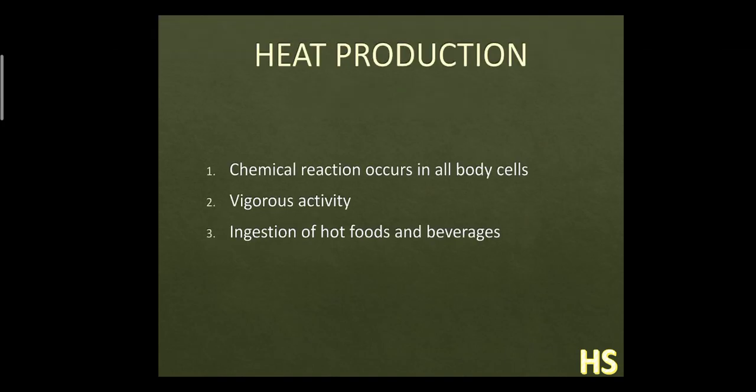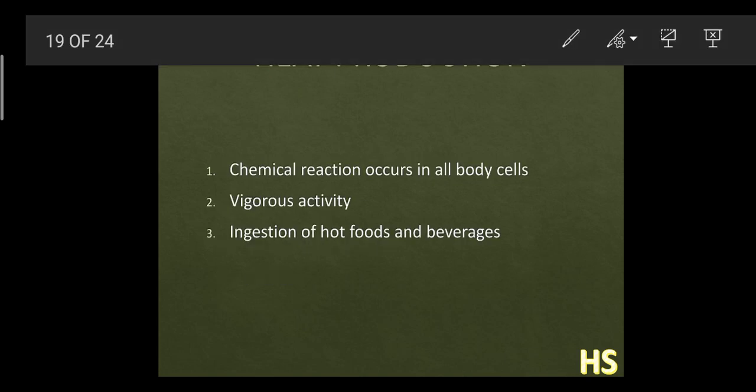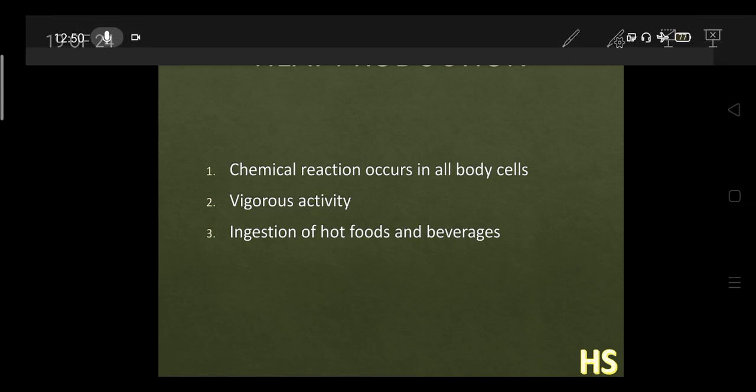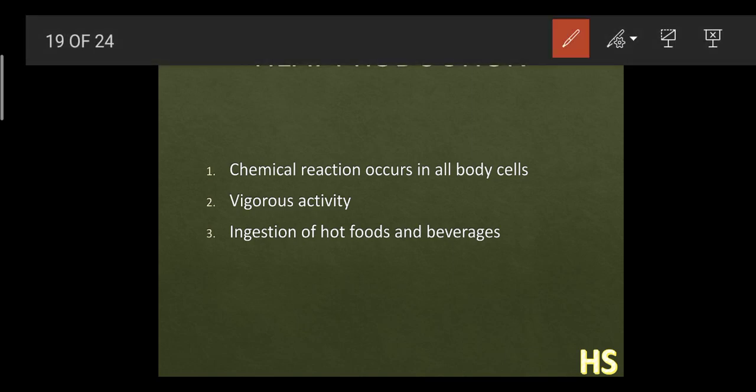Now heat production. How does the heat get produced? Through chemical reactions occurring in a body cell. In an easier language we can understand aerobic respiration. Through aerobic respiration they can produce a lot of heat, because we know that glucose in the presence of oxygen releases carbon dioxide, water and heat.